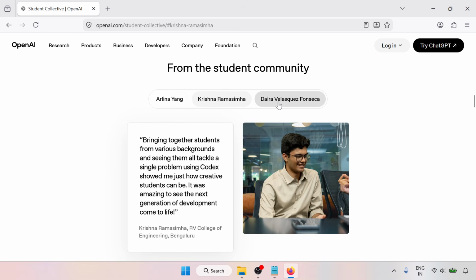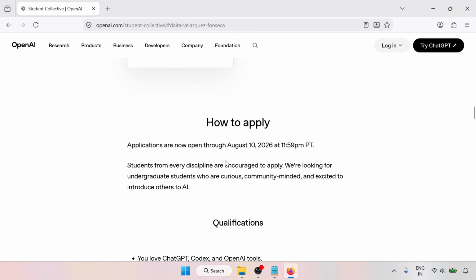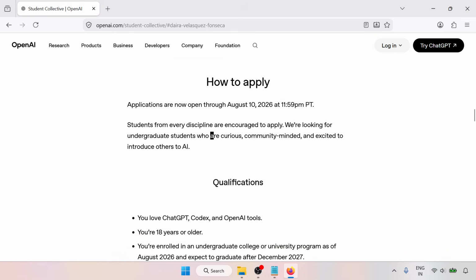From the student community, one says: I joined the program to build with AI and left more interested in building with the people along with the AI. So how to apply: applications are now open through August 2026 at 11:59 PT. Students from every discipline are encouraged to apply. We are looking for students who are curious, community-minded, and excited to introduce others to AI.